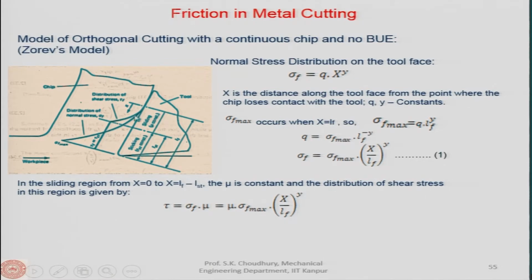So, the equation of this curve will be sigma f into mu, that is, normal stress times mu will be the shear stress. And sigma f we already found is sigma f maximum (x by LF) to the power y. So this is mu sigma f maximum (x by LF) to the power y. It is just multiplied by mu with the value of sigma f, which we have put in terms of sigma f maximum.